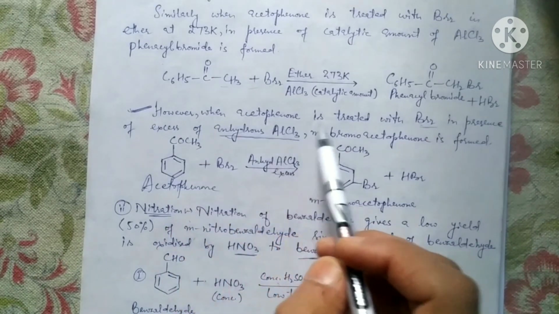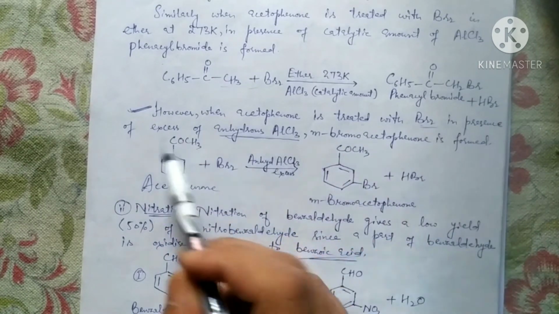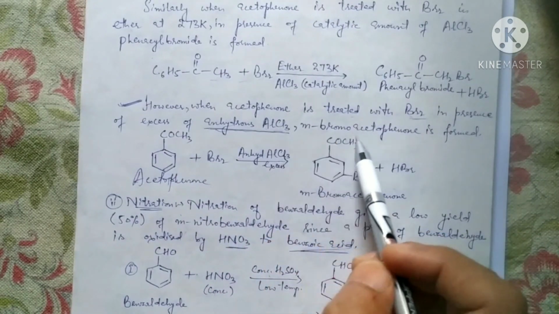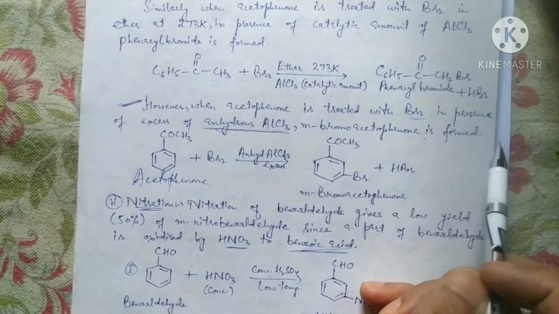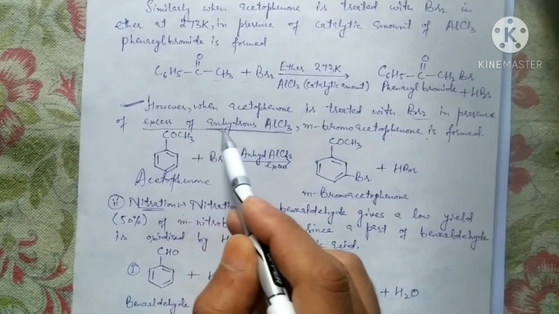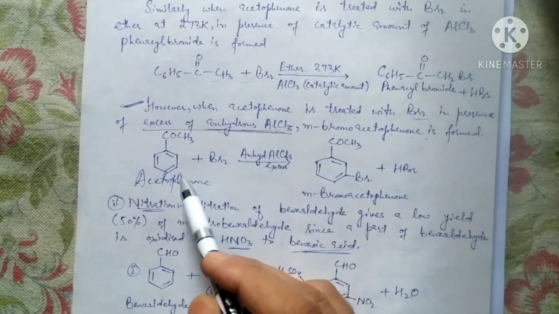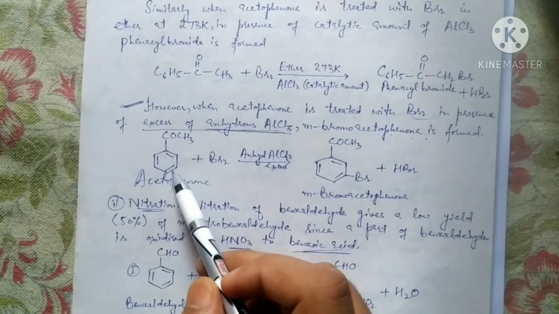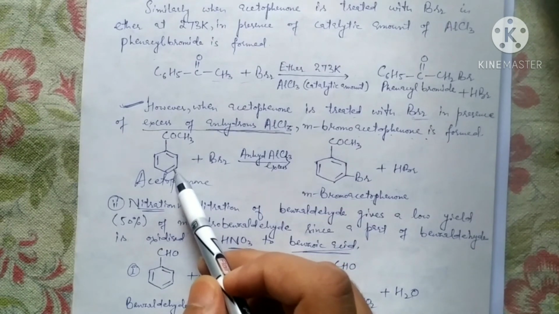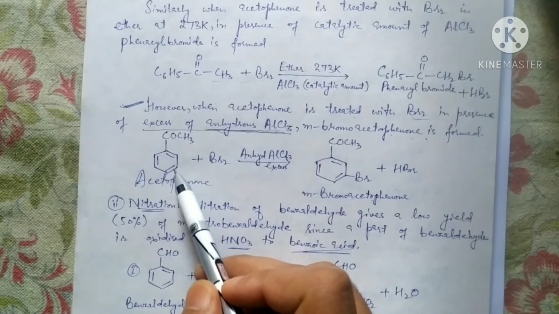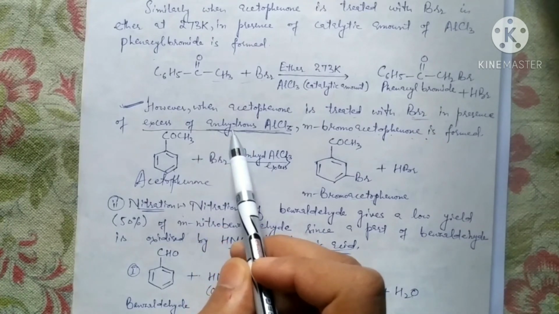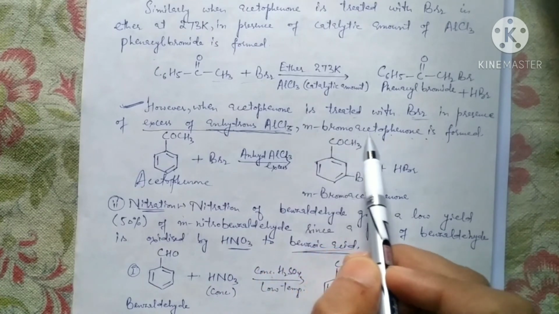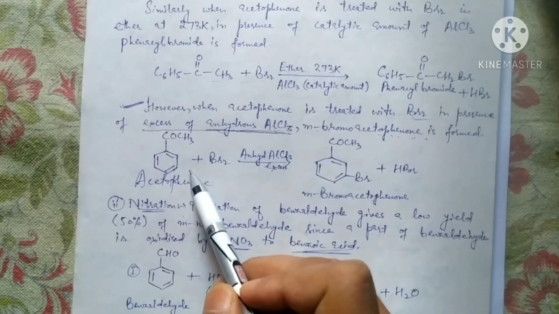However, when acetophenone is treated with bromine in presence of excess anhydrous AlCl3, metabromoacetophenone is formed. So in excess of anhydrous AlCl3, nuclear halogenation happens here.